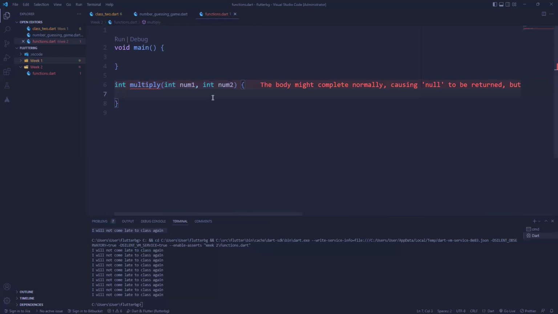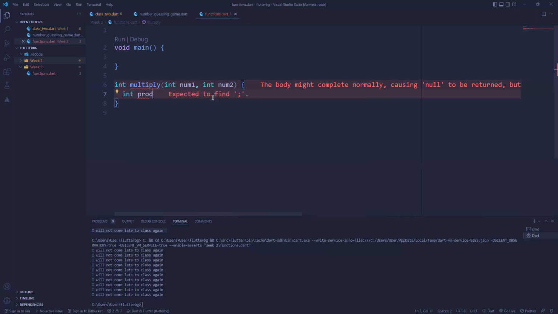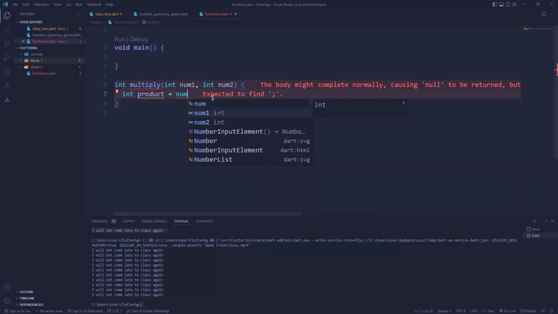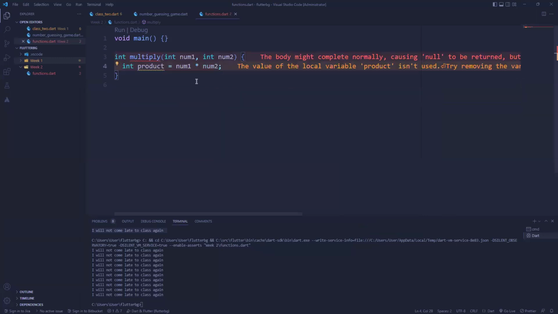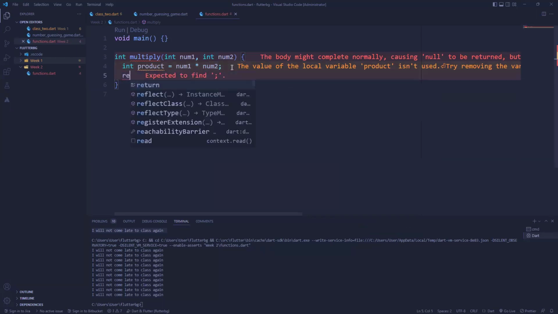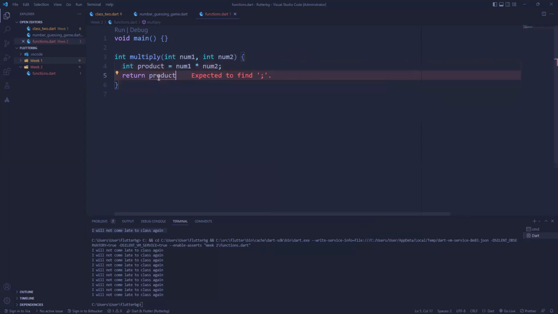So let's do something. First of all, let's get the product of these two numbers, or whatever the user is going to put, which is basically num1 multiplied by num2. After multiplying, we store it here. The next step is to use the keyword called return. And what do you want to return? We want to return the product. And that is it. So this is a function that returns something.